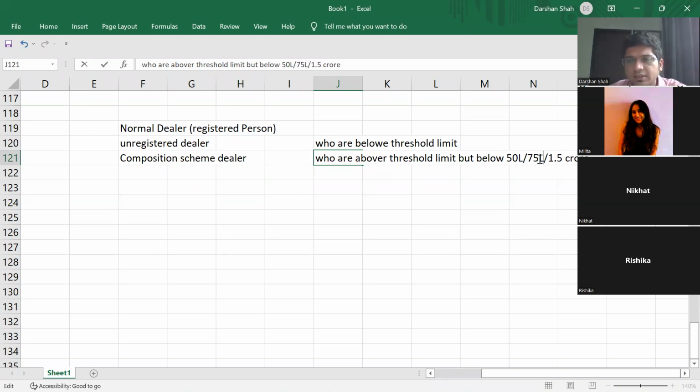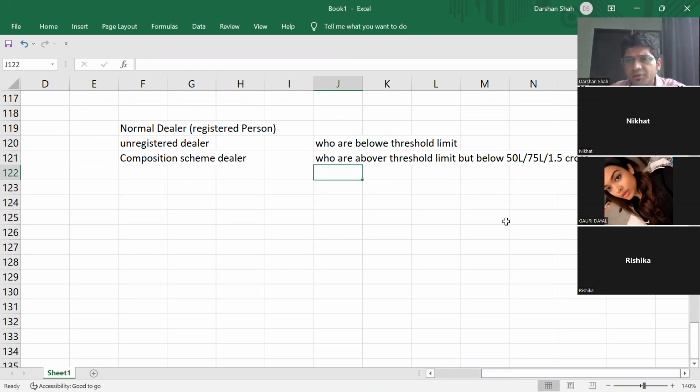For whom is 50 lakhs? For services. 75 lakhs for goods in special category states, and 1.5 crore for goods in rest of India. Okay, so those are composition scheme dealers.